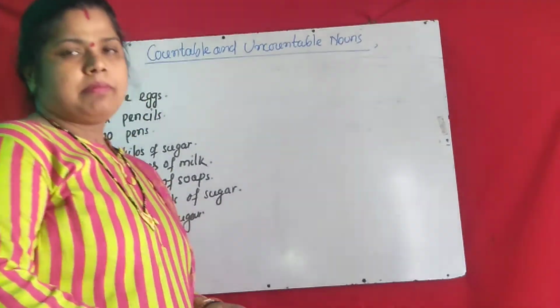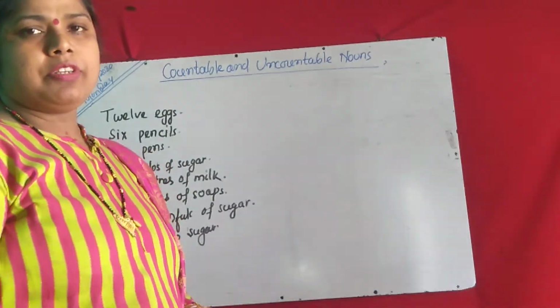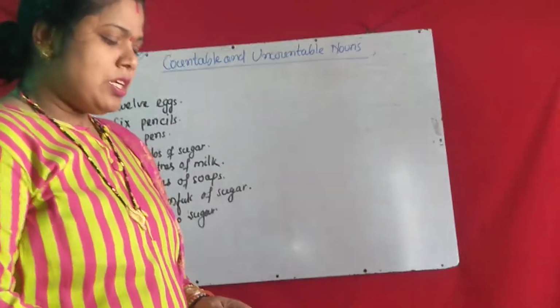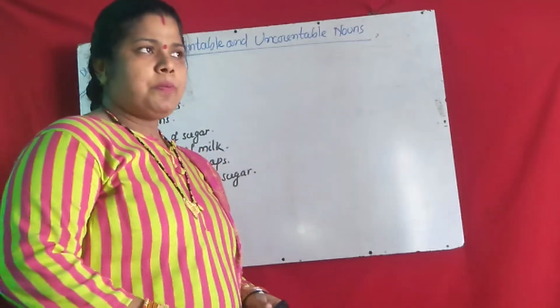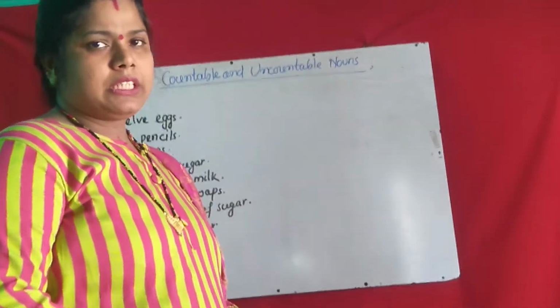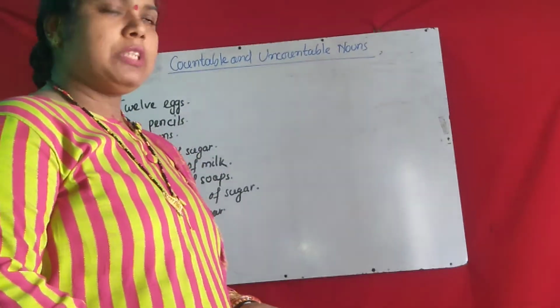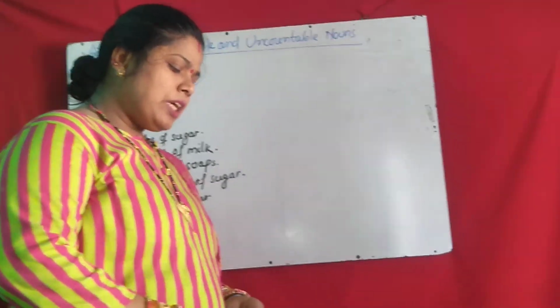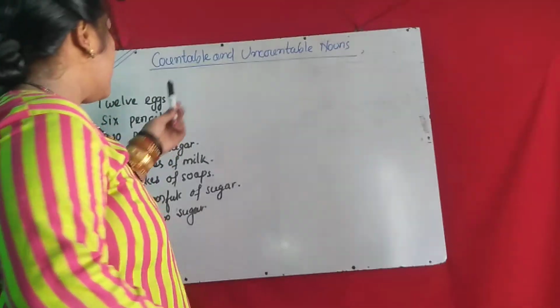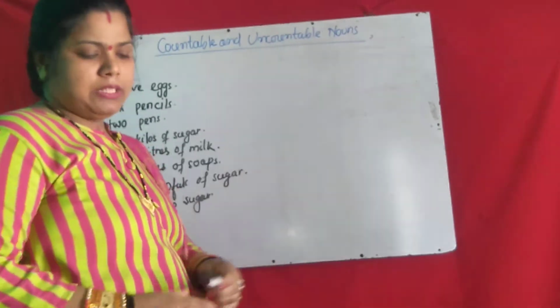So in the previous grammar class we have already discussed different types of nouns: common noun, proper noun, collective noun, abstract noun, and material nouns. I hope you understood all. Then today we will read about countable nouns and uncountable nouns.